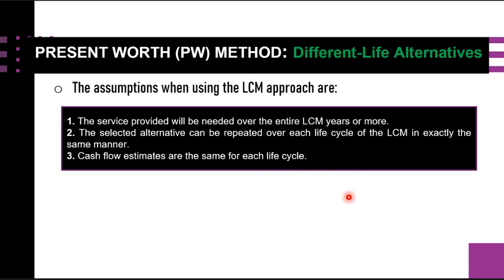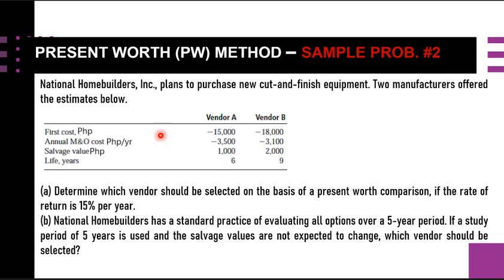Okay, so to better understand these assumptions, we will proceed now to our sample problem number 2, considering these different life alternatives. National Home Builders Incorporated plans to purchase new cut and finish equipment. Two manufacturers offered the same estimates below. For vendor A, we have the first cost of 15,000, meaning this is negative because this is going down.